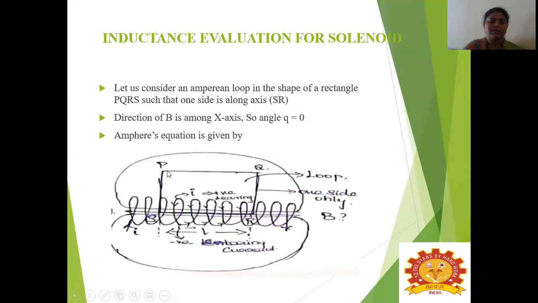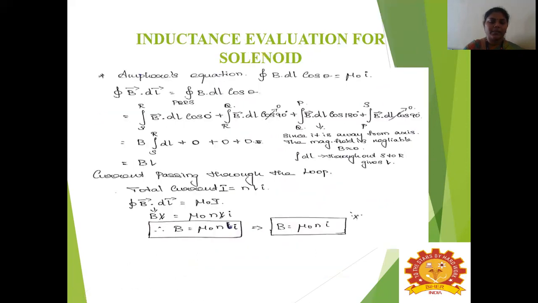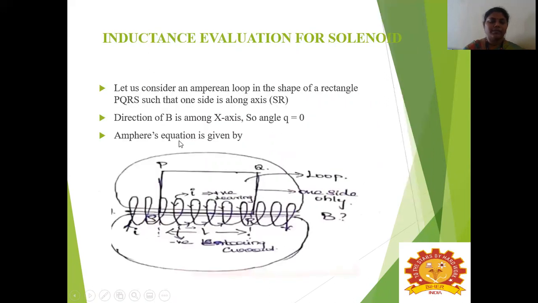First we will consider the limit P to Q, and then from Q to R, then from R to S, and then from S to P. So first we need to consider each line segment. First we will consider S to R, that is S to R of B vector into dl into cos 0. Here it lies along the axis, so the theta is 0.